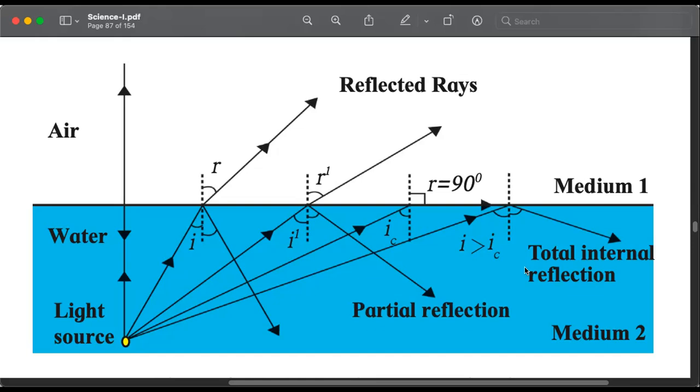This is one of the reasons why we are not able to see what is right at the bottom of the water, how much there is; we have difficulty seeing, because part of the light is reflected, partial internal reflection, whatever may be the angle. And if we see it at a different angle, if we look very obliquely, trying to look inside the water, we will not see anything. You must have seen this if you have gone near a well: if we look from far at what is in the well water, we will not see it, we will only see the surface, because we are experiencing this phenomenon, total internal reflection.